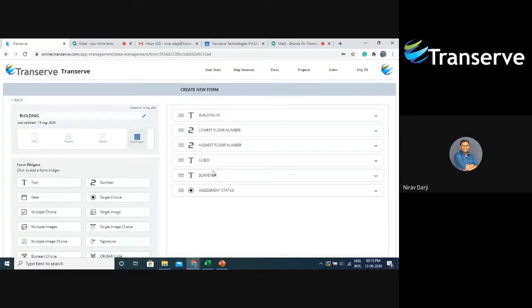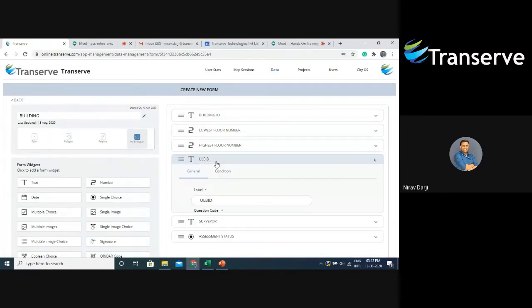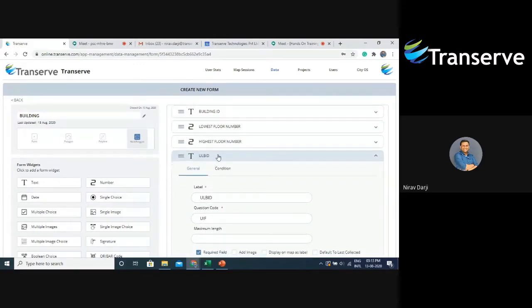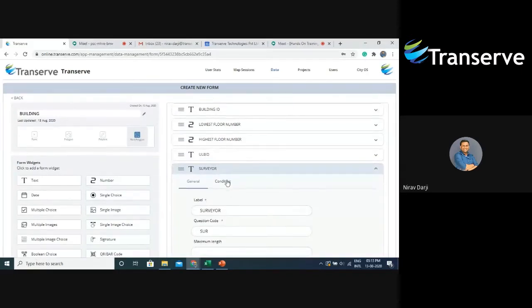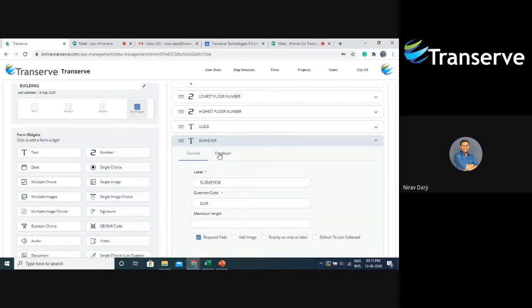Say done. Then I have one more widget, that is ULB ID. This will take the urban local body ID of that particular building. Then one more widget, that is surveyor, which will take the surveyor details.